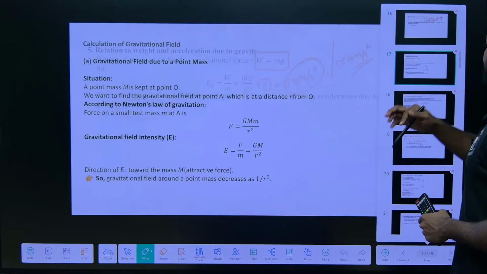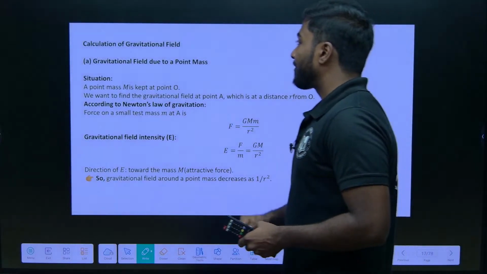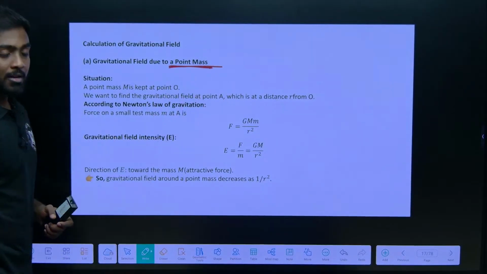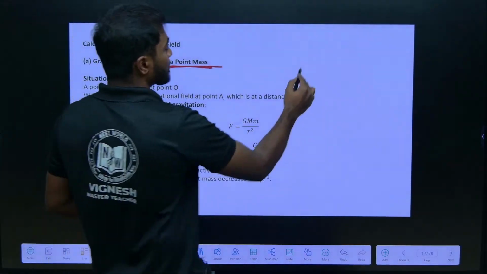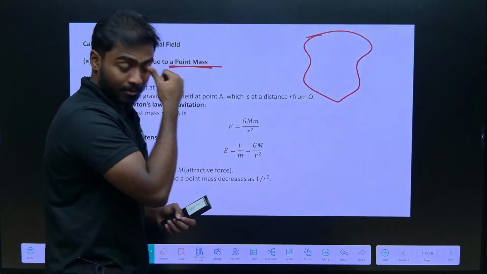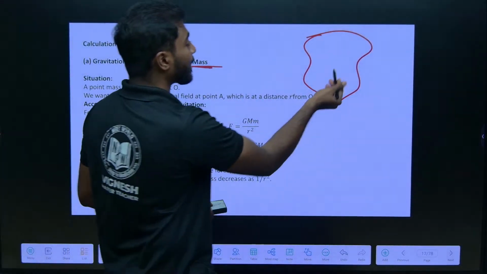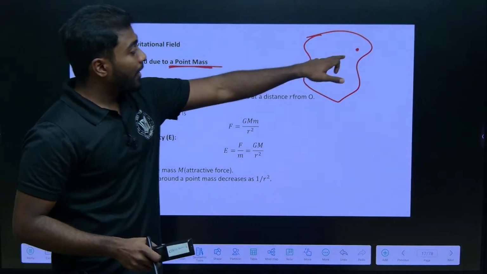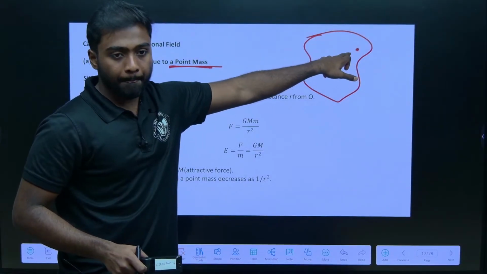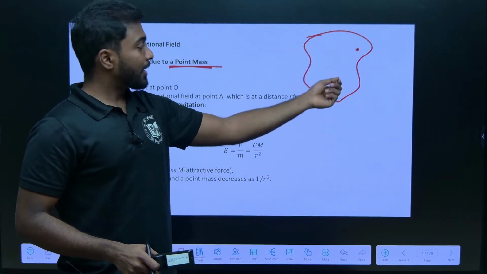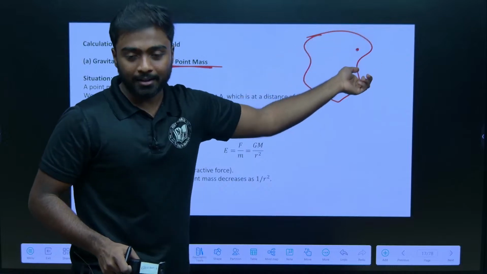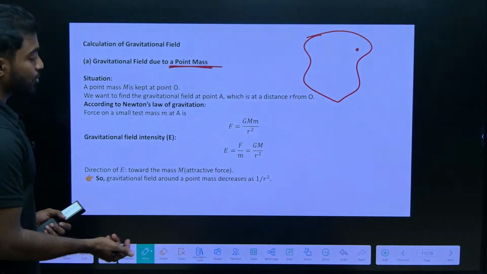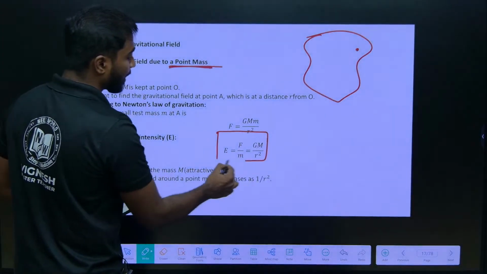The next one is how we calculate the gravitational field for point masses. Suppose this is my system, where I can experience a field while I am keeping some mass over there. I am experiencing the field because of the mass presence and due to the force. So, the formula will be G m by r square.